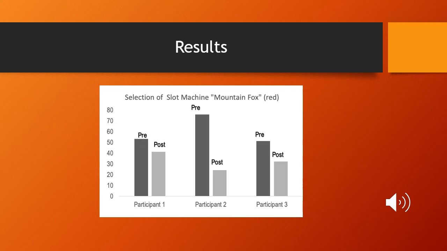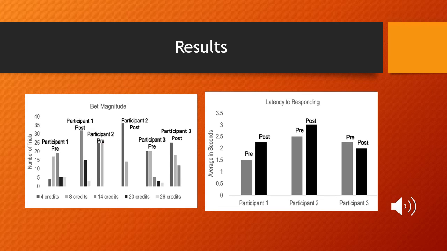Visual analysis was done to show response allocation. You can see that the contextual training was successful in reducing the amount of allocation to the Mountain Flex game for all three participants. In latency to responding, you can see that all three participants slowed down their responses.